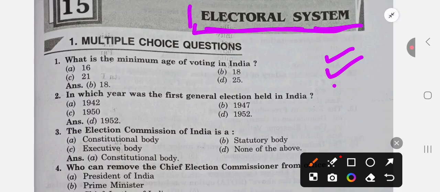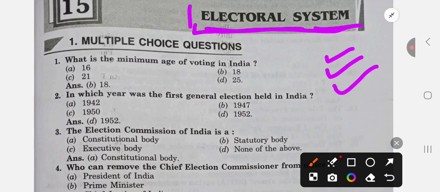So, in this topic, we will do MCQs, Qs, fill in the blanks and other questions, and we'll try to know the answers. Let us begin with multiple choice questions.